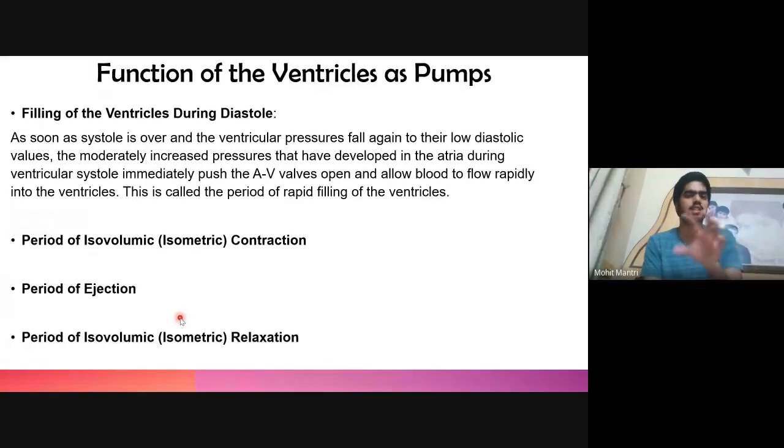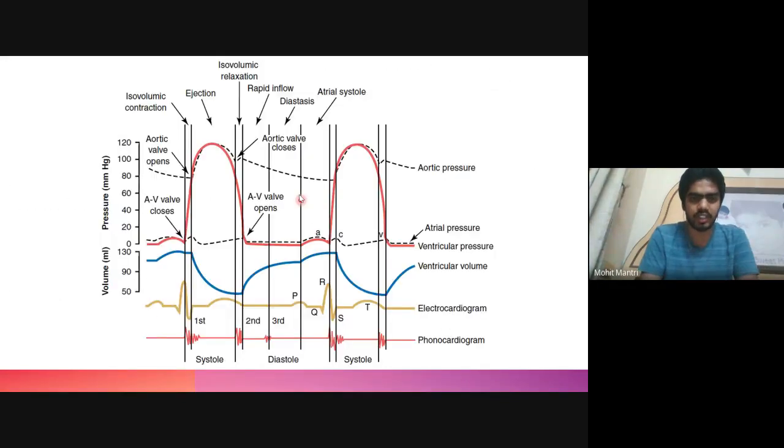So since both the valves are closed, the volume will remain the same, and since relaxation of the ventricle is taking place, this is known as the period of isovolumic relaxation. Again, we can see the volume inside the ventricle will remain the same. That is, no increase in the volume will take place, and the ventricular pressure will decrease. This is the isovolumic relaxation. After this, when the AV valve opens, the blood will start to fill from atrium to ventricle.